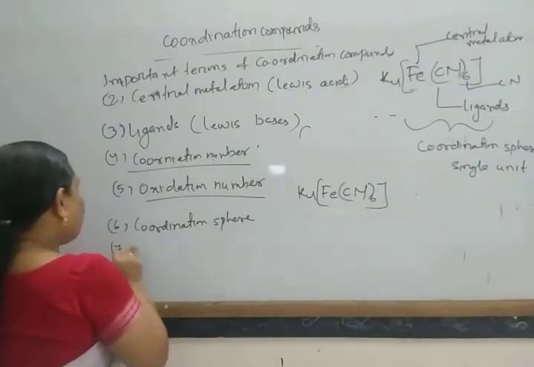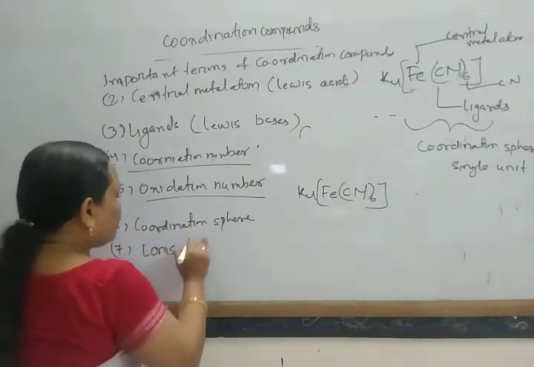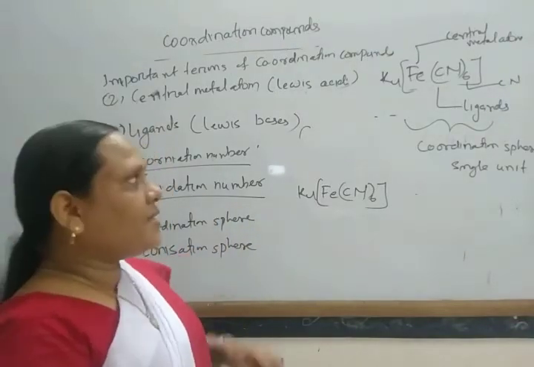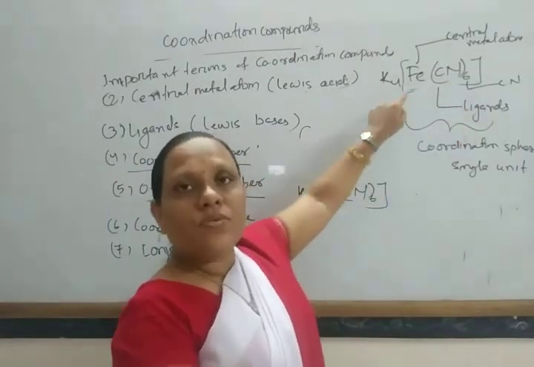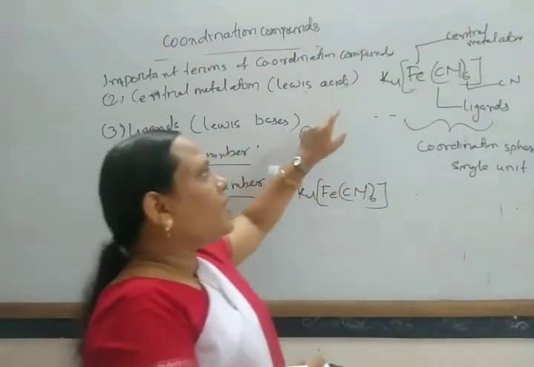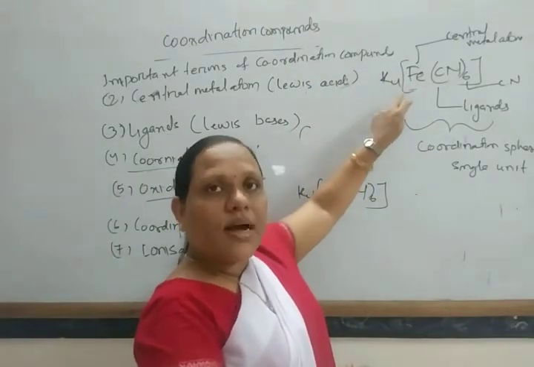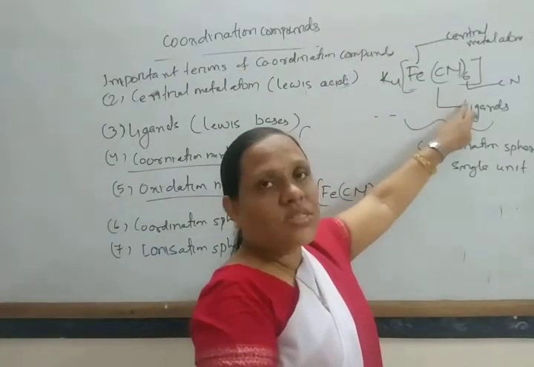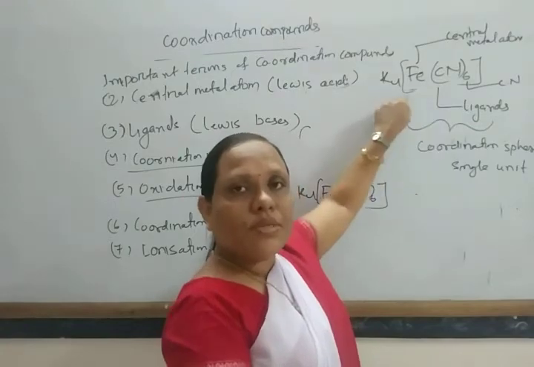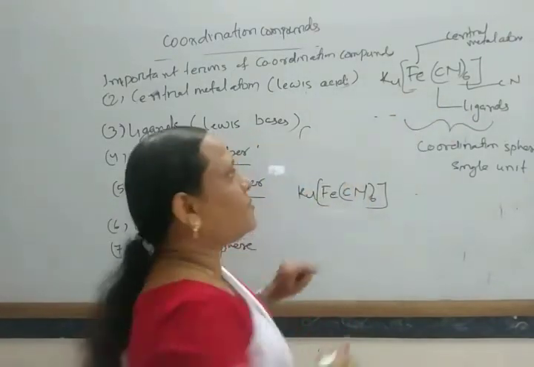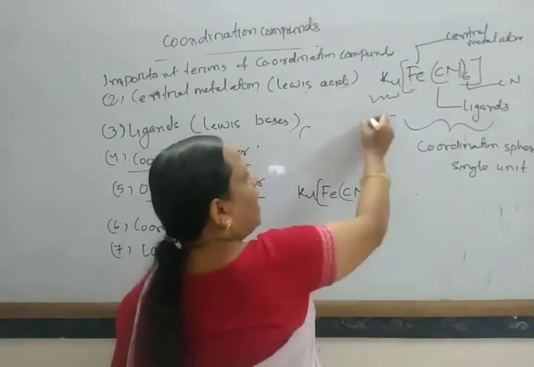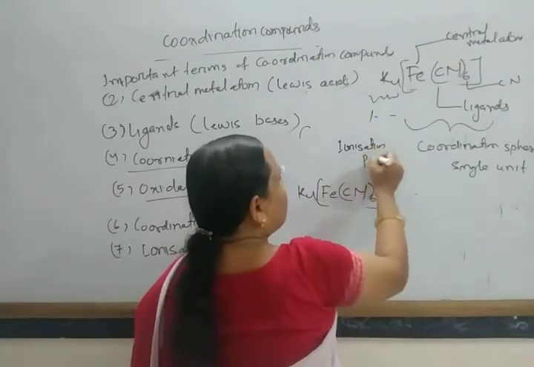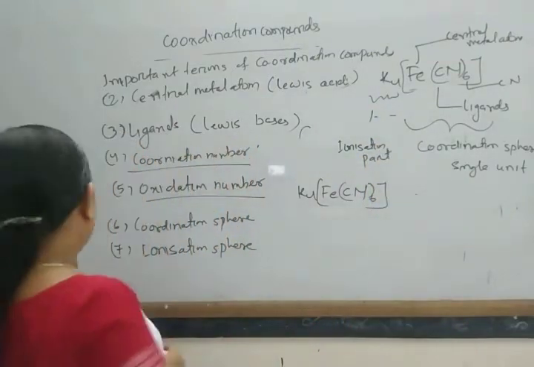Next, the ionization sphere. The other atoms or ions present outside the coordination sphere, around the coordination sphere, are known as the ionization sphere. So this part is known as the ionization sphere.